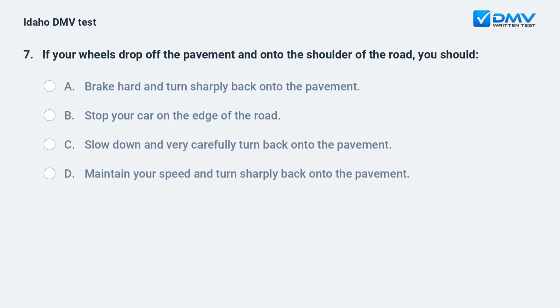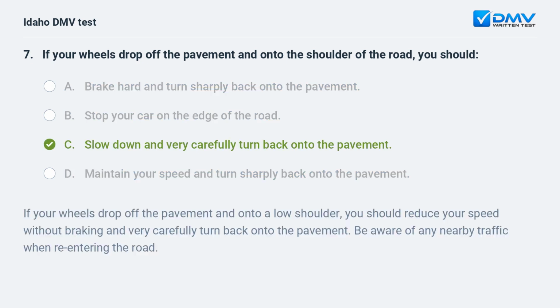If your wheels drop off the pavement and onto the shoulder of the road, you should A. Brake hard and turn sharply back onto the pavement. B. Stop your car on the edge of the road. C. Slow down and very carefully turn back onto the pavement. D. Maintain your speed and turn sharply back onto the pavement. C. Slow down and very carefully turn back onto the pavement. If your wheels drop off the pavement and onto a low shoulder, you should reduce your speed without braking and very carefully turn back onto the pavement. Be aware of any nearby traffic when re-entering the road.